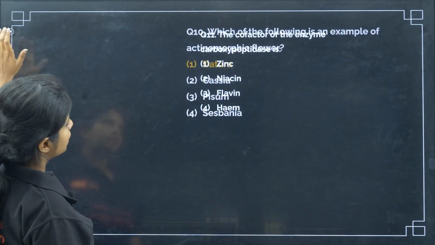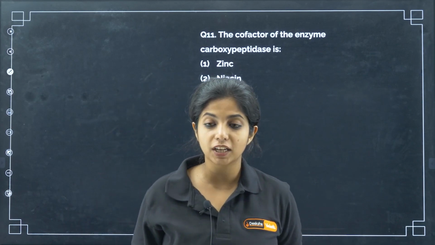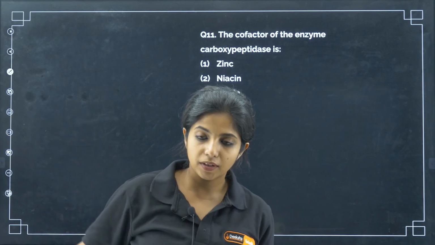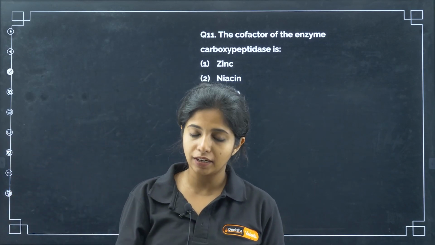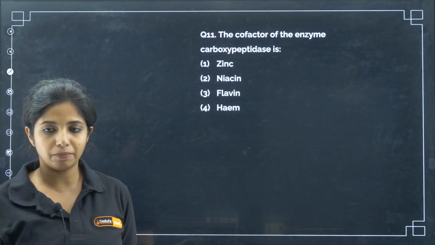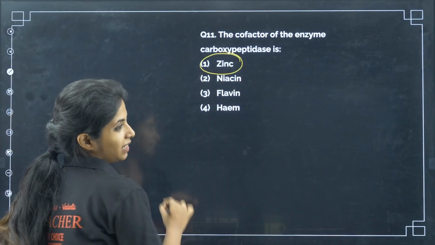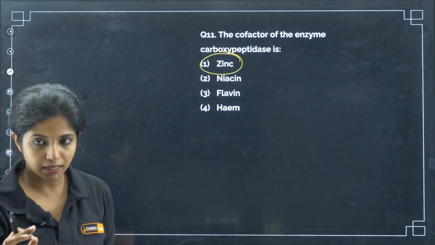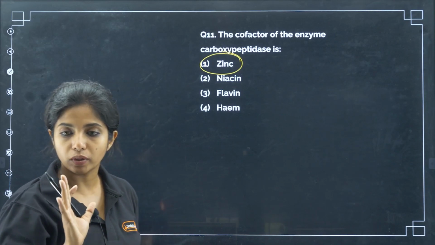Now, the cofactor of the enzyme carboxypeptidase. What is carboxypeptidase, my dear children? It's an enzyme that cleaves peptide bonds towards the carboxyl terminal of a protein or peptide. Certain enzymes need a cofactor for their working as well. So what is the cofactor for carboxypeptidase? It is none other than zinc. Please remember, carboxypeptidase has a cofactor and that cofactor is zinc. Without zinc, it won't work.